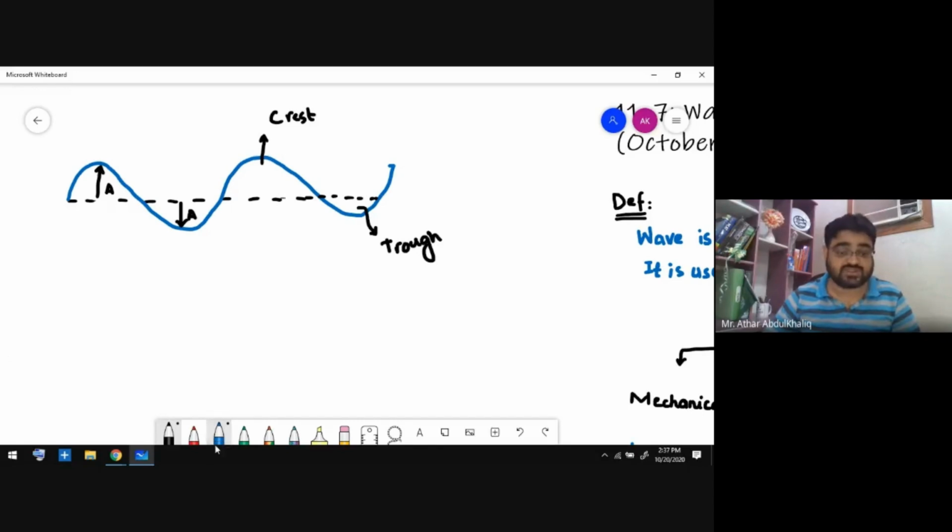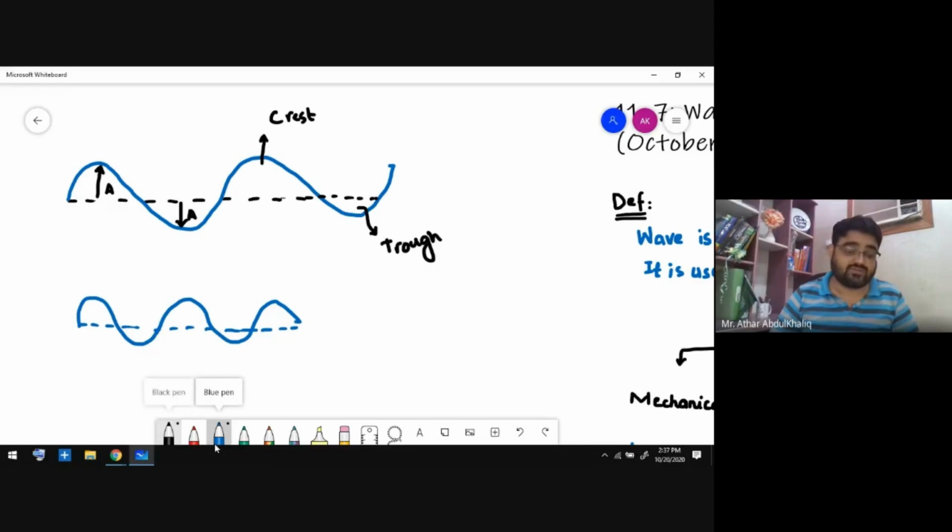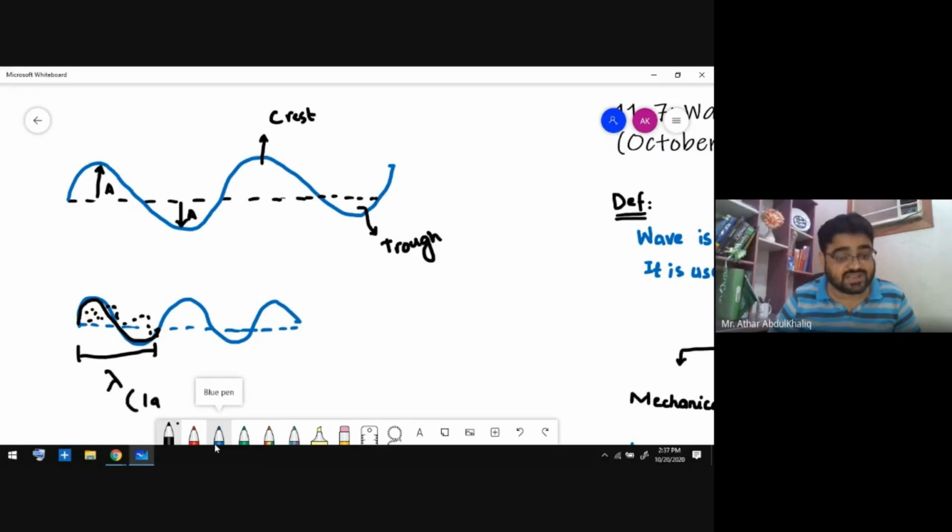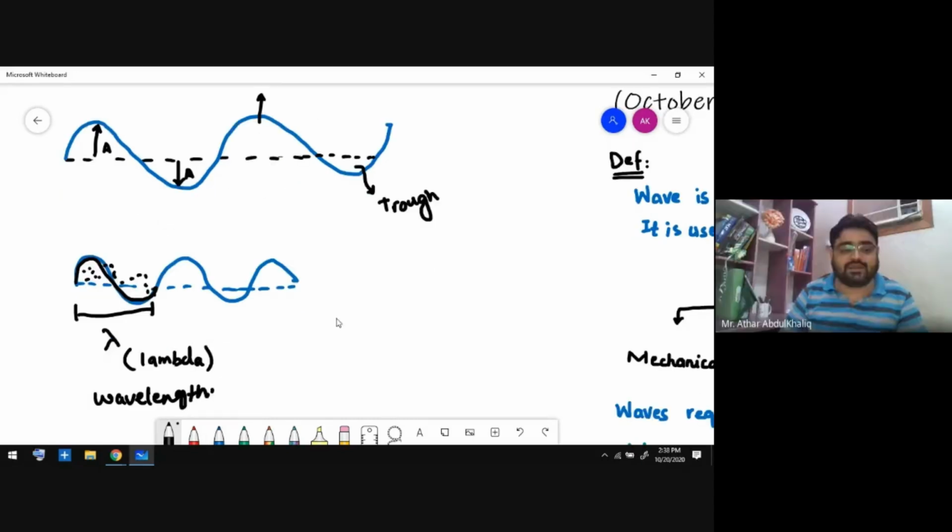The second very important definition is the wavelength. Let's say this is a wave, and this is its equilibrium position. What is wavelength? Wavelength means the distance of one wave. It can be calculated if you start from this point to this point, one crest and one trough. This distance from here to here is called the wavelength, and it is denoted by the Greek letter lambda. Lambda shows the wavelength. Wavelength means how long a wave is.